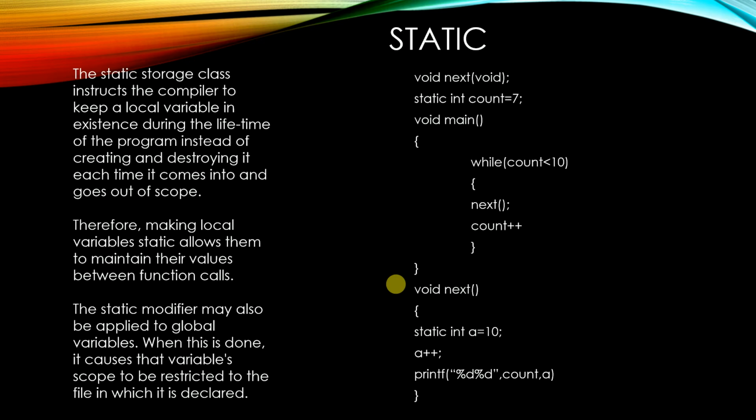Hence, even after they are out of scope. So they are initialized just once, but they exist till the termination of the program, and no new memory is going to be allocated for this static storage class, because they cannot be redeclared.